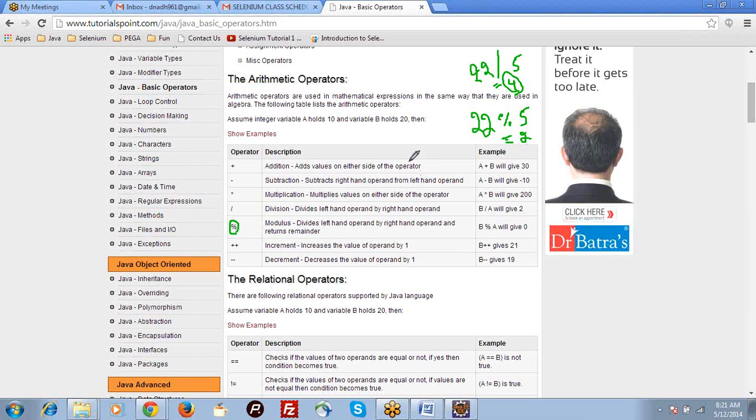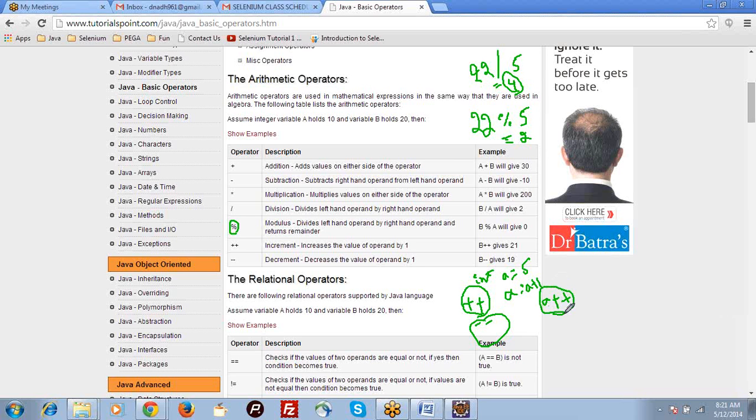Then you have plus plus and minus minus. Plus plus is called increment, minus minus is called decrement. If we have int a equal to 5, instead of doing a equal to a plus 1, you can directly use a plus plus.